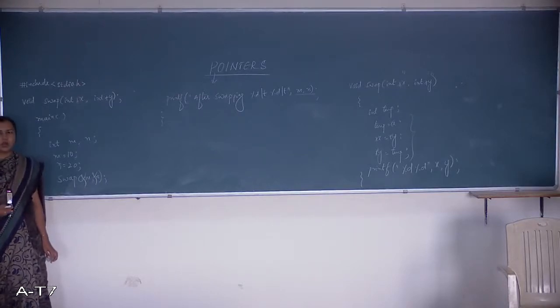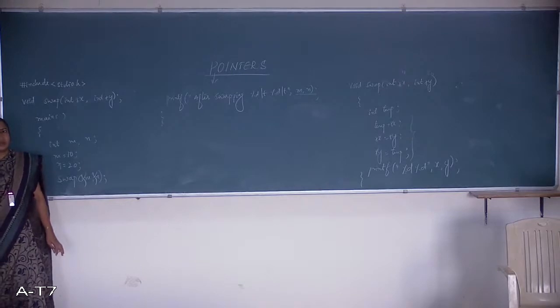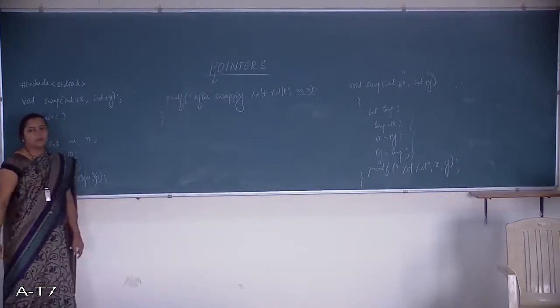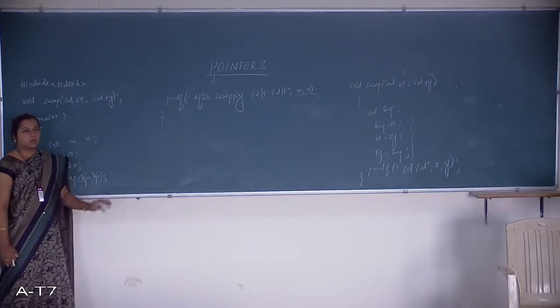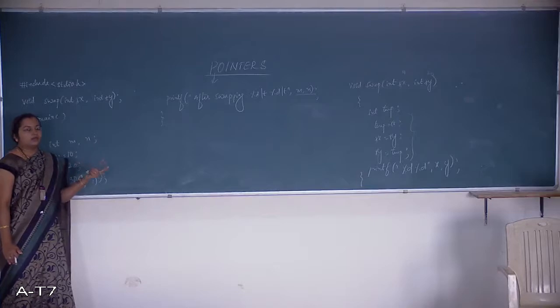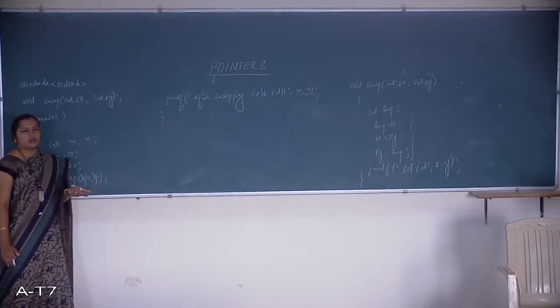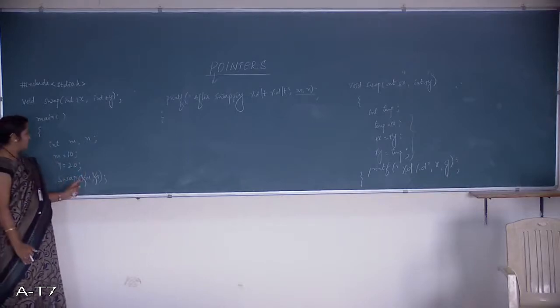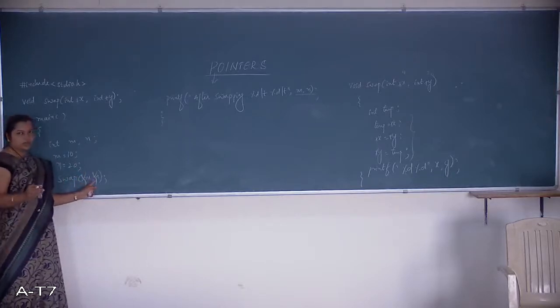But in call by reference, suppose you are making an attempt to change the formal parameters in the called function, and those changes should be reflected back in your main function. If that is the case, how do you need to declare them? The actual parameters have to send the address, so they should be passed with the address operator, that is, ampersand.